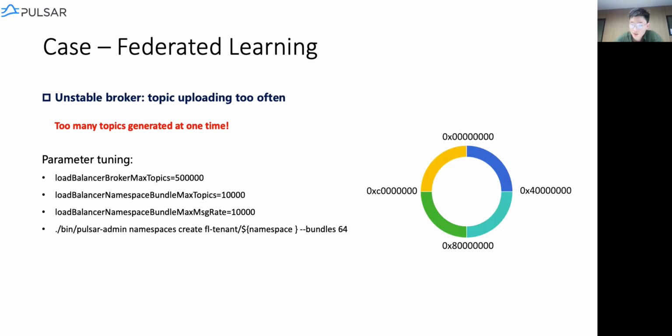We set these parameters to reduce the possibility of this. First, we increase the broker max topics number and max topics per bundle, and also the max message rate for bundle split. Okay, and we also created enough bundles at the beginning of the namespace creation. So by doing this, the bundle split won't happen too often.